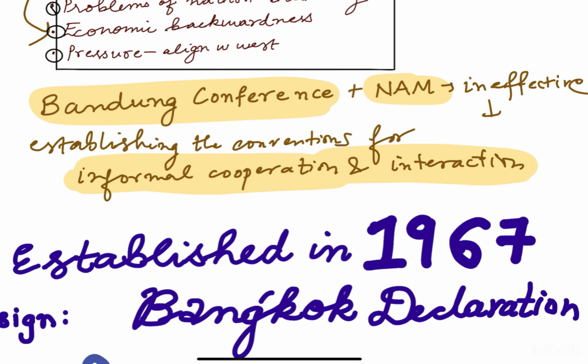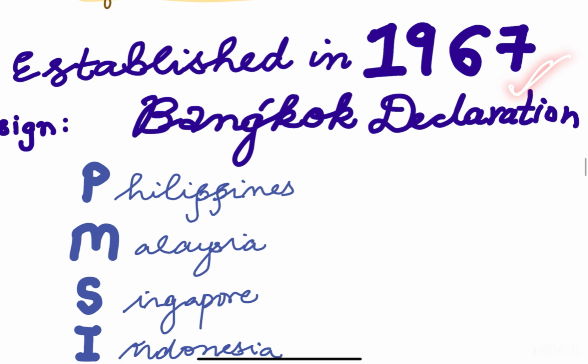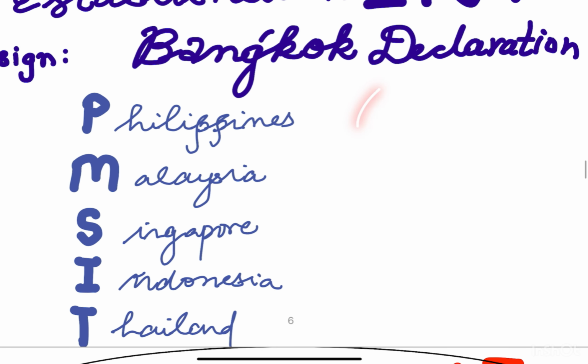They signed the Bangkok Declaration, and finally ASEAN was established in 1967. It was formed by these 5 major founding countries. You can learn it by the abbreviation PMSIT. So it's Philippines, Malaysia, Singapore, Indonesia and Thailand, which formed the ASEAN.